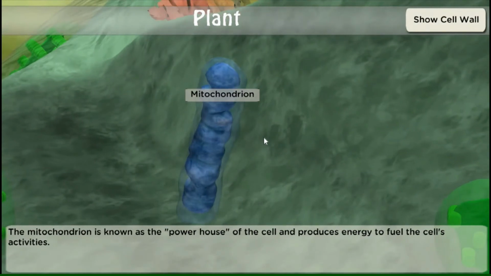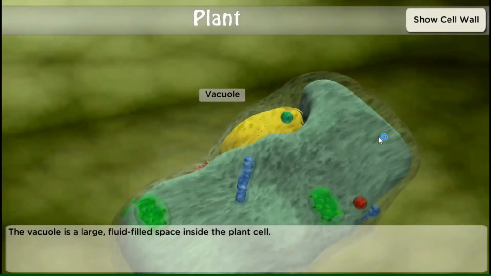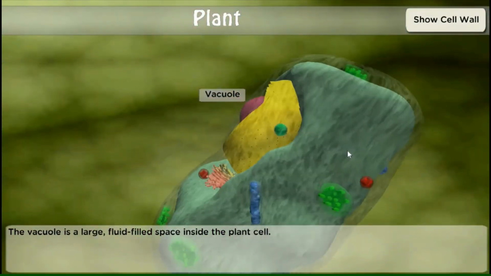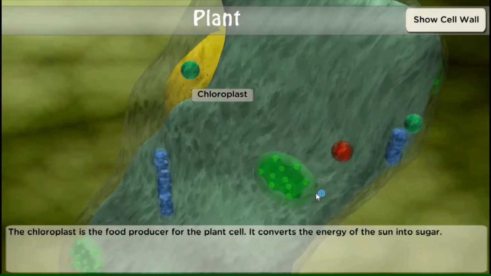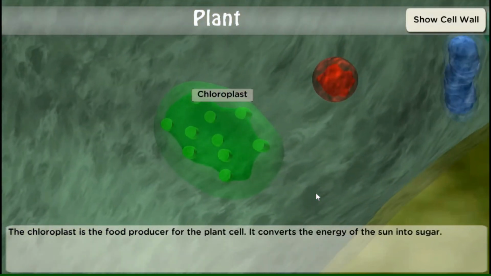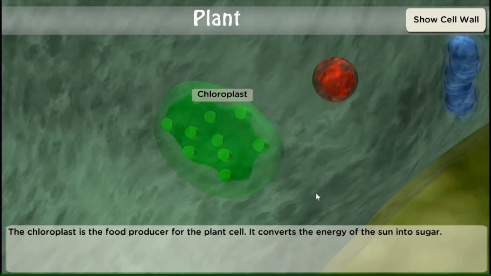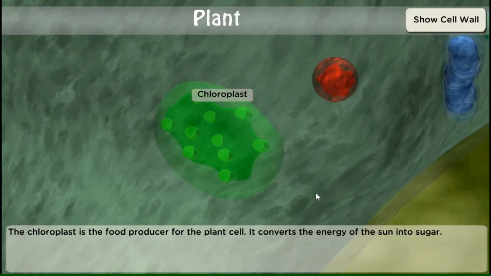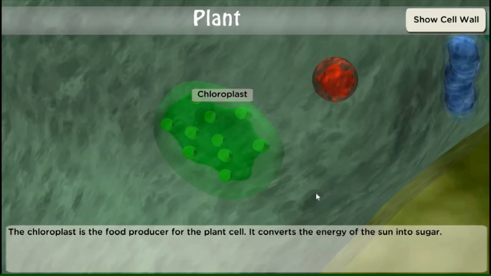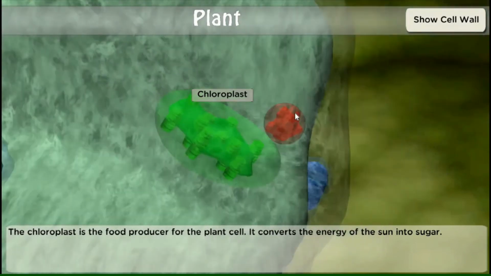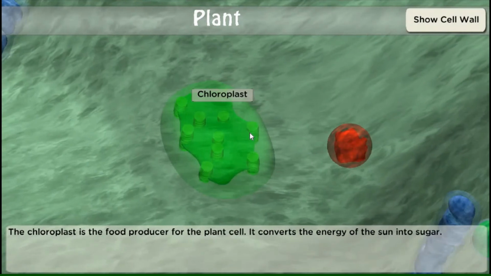itong kulay green. So if you notice, may mga kulay green siya. This is what we call the chloroplast. Okay? The chloroplast is a food producer for the plant cell. It converts the energy of the sun into sugar. So this is where photosynthesis happens.